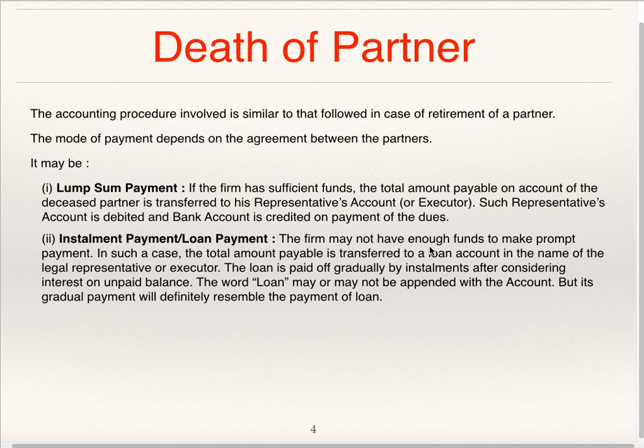The firm may not have enough funds to make prompt payment. In such a case, the total amount payable is transferred to a loan account in the name of the legal representative or executor. The loan is paid off gradually by installments after considering interest on unpaid balance. The word loan may or may not be appended to the account, but its gradual payment will definitely resemble the payment of a loan. Now we'll see one illustration.